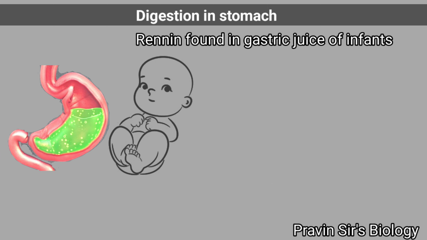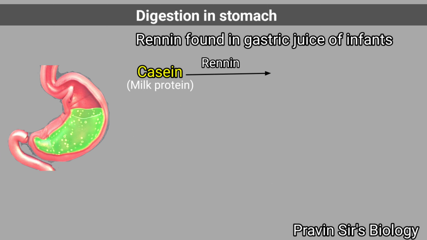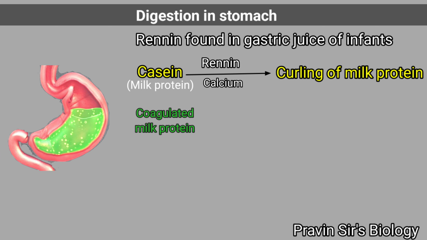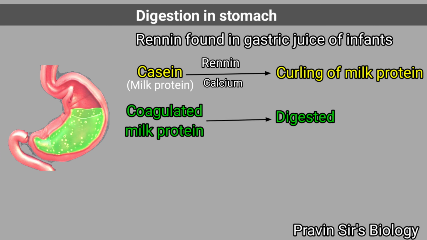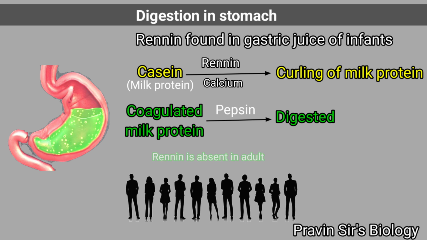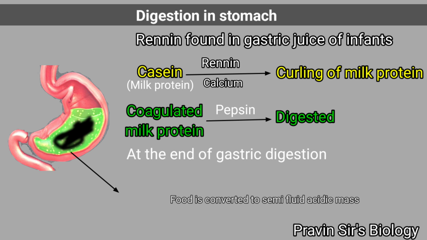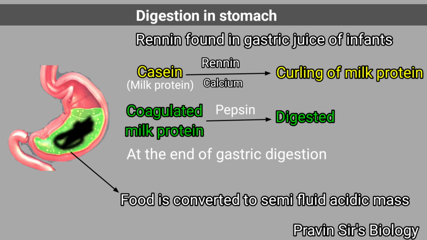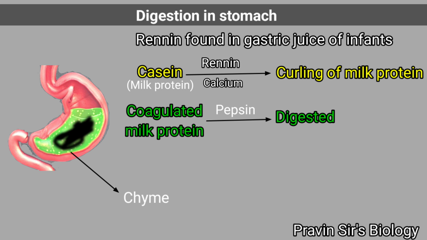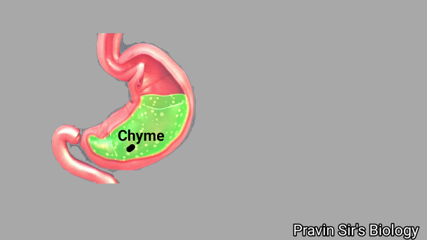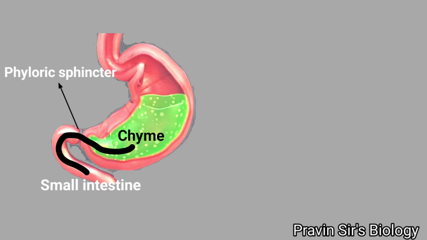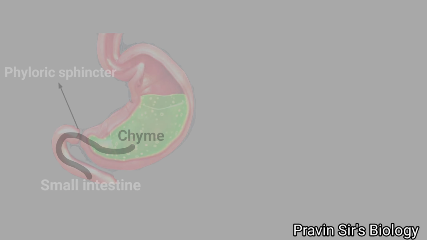Renin found in gastric juice of infants acts on casein, a protein present in milk. It brings about curdling of milk protein with the help of calcium. The coagulated milk protein is further digested with the help of pepsin. Renin is absent in adults. At the end of gastric digestion, food is converted to a semi-fluid acidic mass of partially digested food called chyme. The chyme from the stomach is pushed into the small intestine through the pyloric sphincter for further digestion.